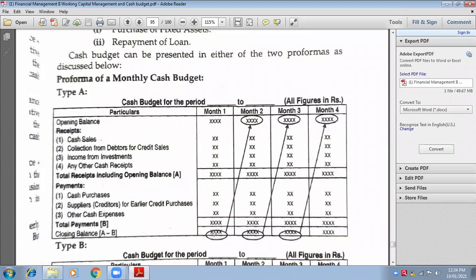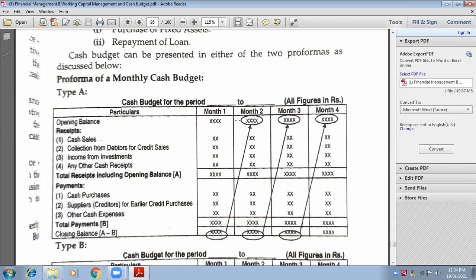That same closing balance will be taken to the next day. After 30 April, what is the next date? 1st May. So the closing balance 50,000, which was for 30 April, will be counted as the opening balance for 1st May.